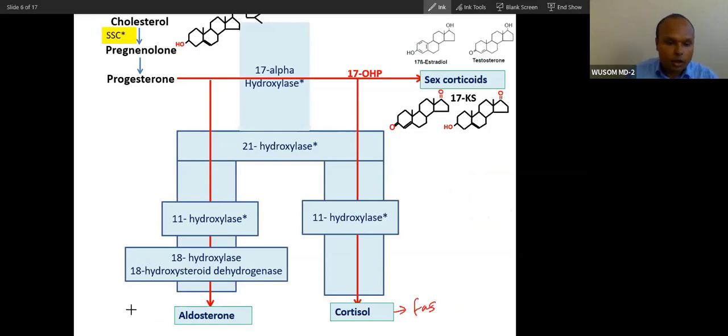This happens in glomerulosa, and this happens in reticularis. So you can understand this. So what will happen first? Cholesterol will break the chain. This is cholesterol. Cholesterol will break the chain in mitochondria, and then it will form a molecule called pregnenolone.